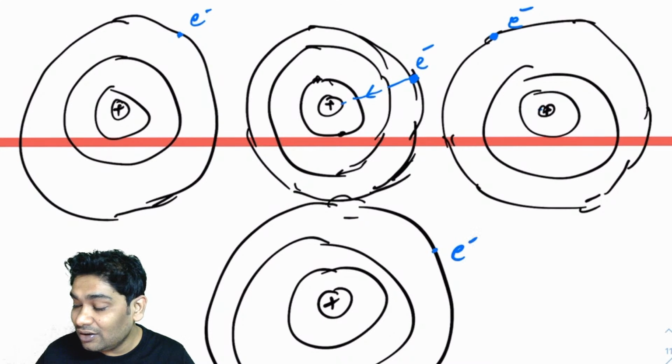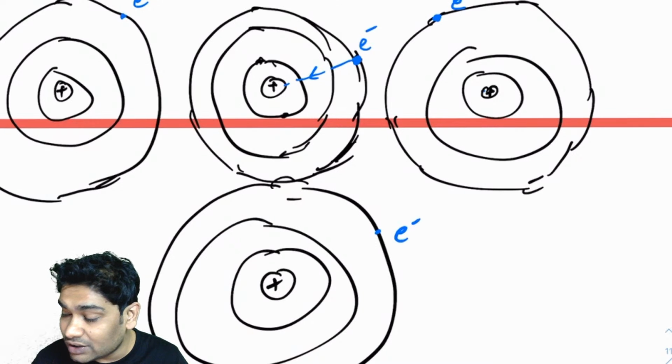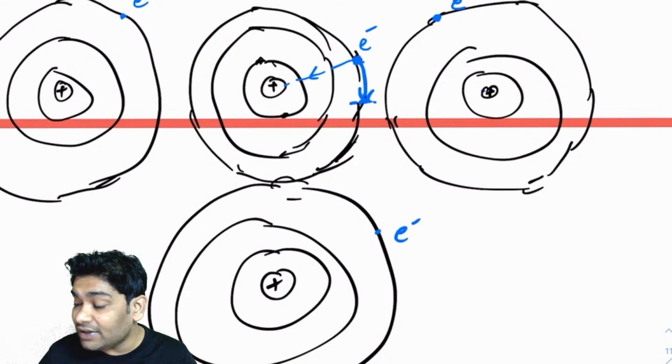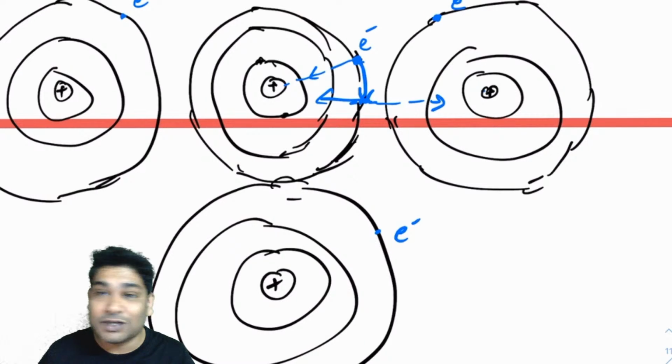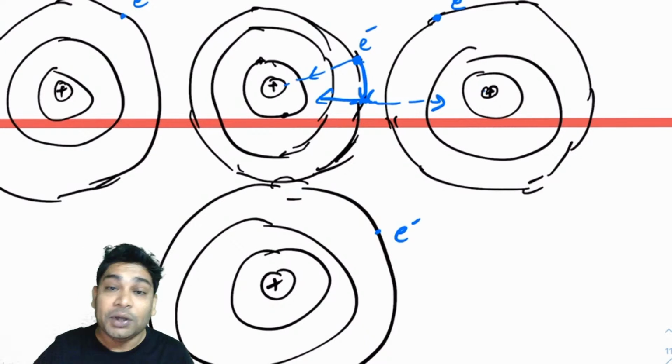Now imagine that when this electron was moving around this nucleus, it reaches a point here. When it reaches this point, it is obviously getting pulled by this nucleus, but it is also getting pulled by the neighboring nucleus because there is a positive charge there also. In the special case of some materials, these electrons are not very strongly bound to their own nuclei.